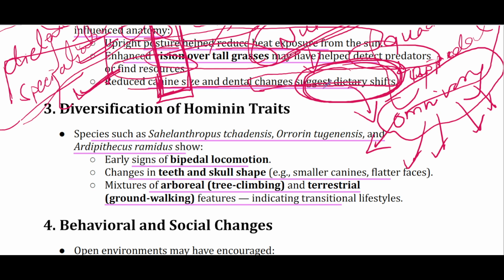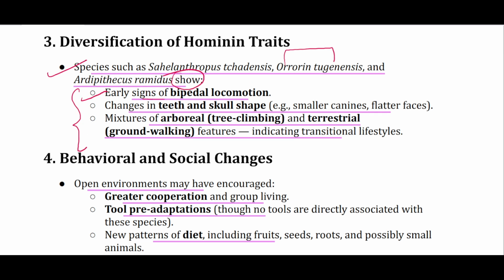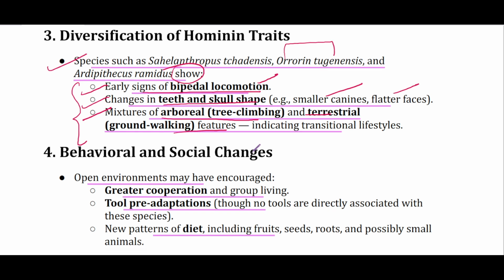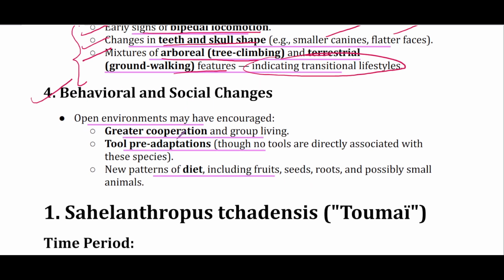By diversification of hominin traits, and it was during this time that species such as Sahelanthropus tchadensis, Orrorin tugenensis, and Ardipithecus ramidus, all three species show certain common features such as early signs of bipedal locomotion, changes in teeth and skull shape, smaller canines and flatter faces, and a mosaic of lifestyle, a mixture of arboreal and terrestrial features that indicates transition lifestyles. Now, behavioral and social changes.